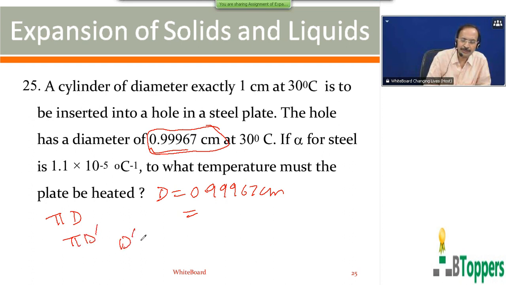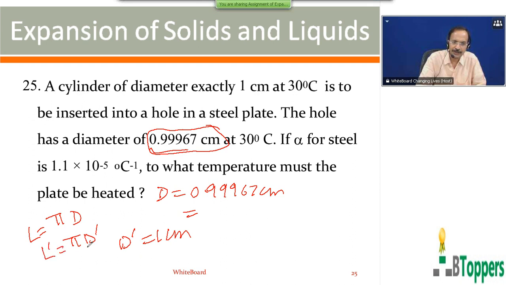D dash is the new diameter of the hole, which should be equal to diameter of cylinder, that is 1 centimeter. As we have discussed in one of the problems previously, in place of length L, we can take the diameter D in the formula. In place of final length L dash, we can take new diameter D dash, because pi will be a common factor which gets cancelled.